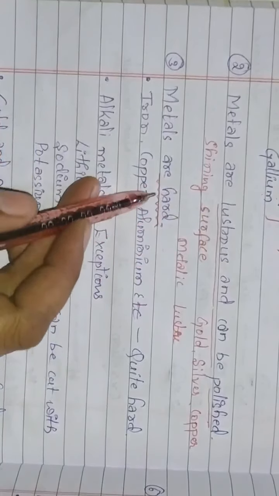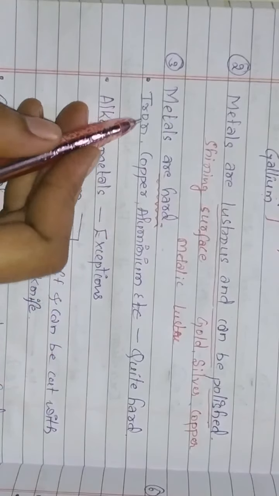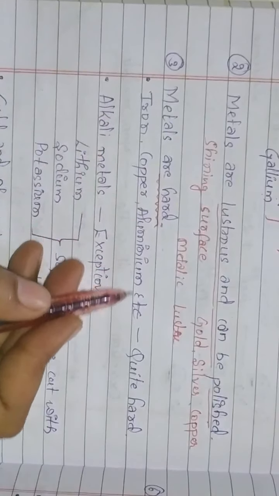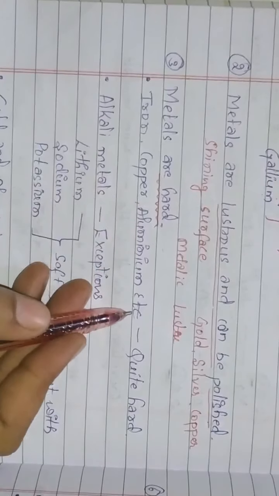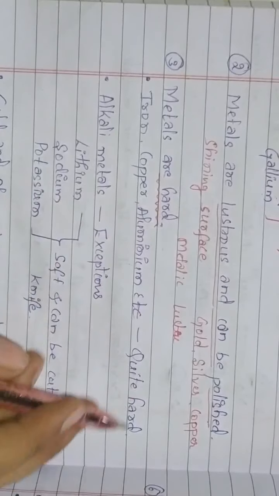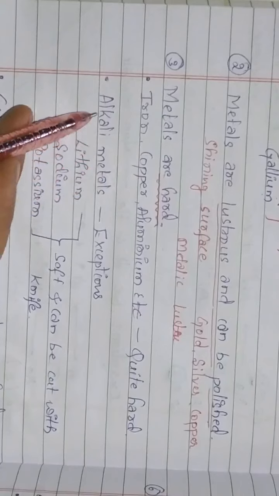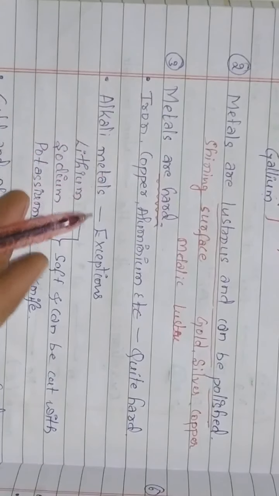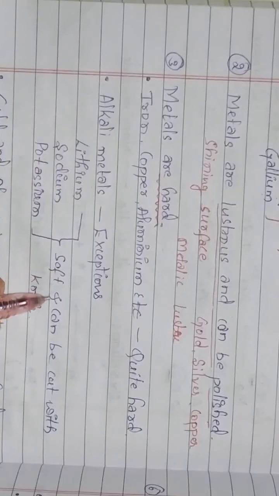For example, iron, copper, aluminium are almost equal in hardness, and they are quite hard compared to the other elements. There are some exceptions to this, that is some of the alkali metals like lithium, sodium, potassium. These metals are soft and can be cut with a knife,